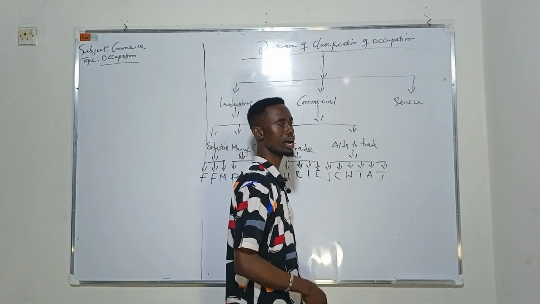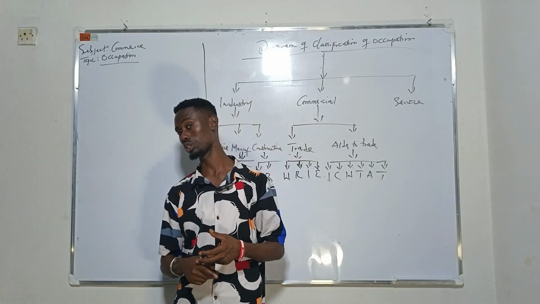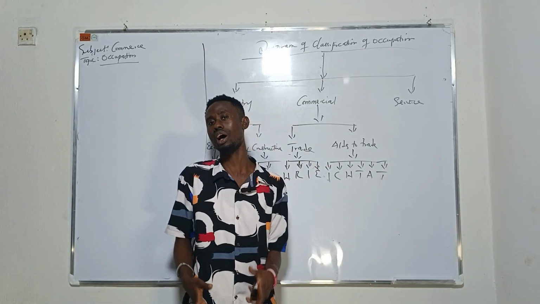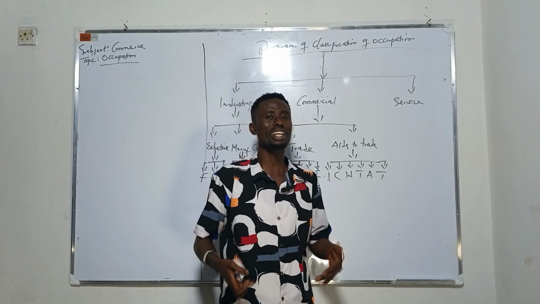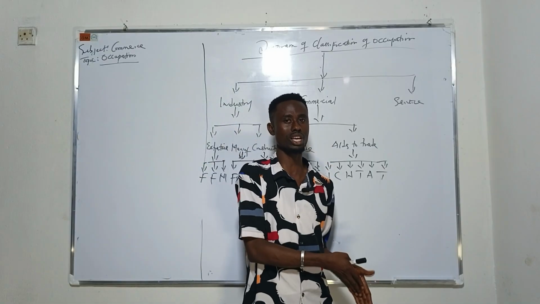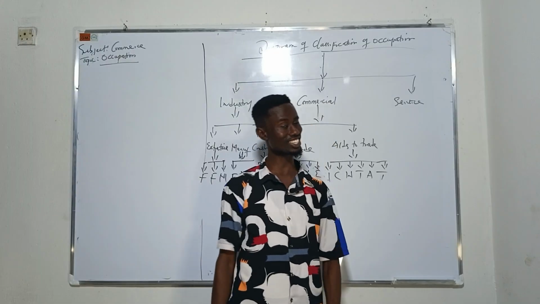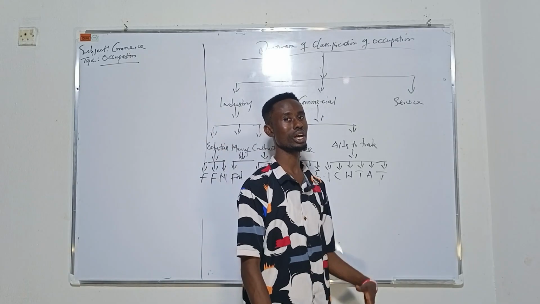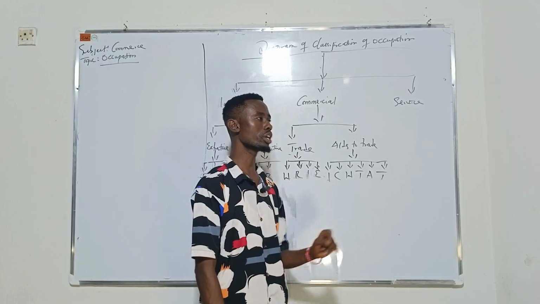Number three is what? Warehousing. Warehousing facilities are always provided by the wholesalers. The producers produce more quantity, and most times they don't have where to store it. That is why the wholesaler is always there. They buy in bulk and keep it. Understand what I'm saying? To enable the producer to produce more. So normally, warehousing facilities are always provided by the wholesaler to enable the producer to produce more.